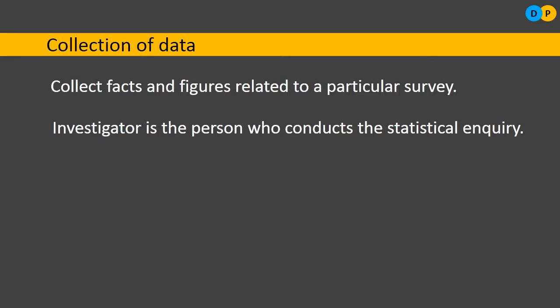If he has to meet all 1000 members, the time taken will be too much, and he has to travel all that distance. That's an impossible task. So the best thing that can be done is that the investigator will employ another person by the name enumerator. An enumerator is one who collects data on behalf of the investigator.